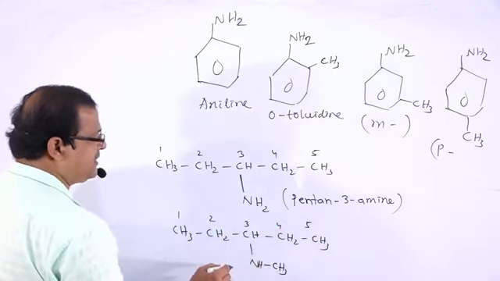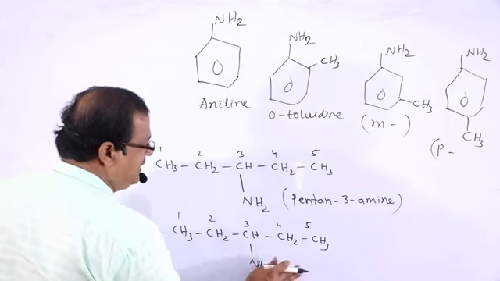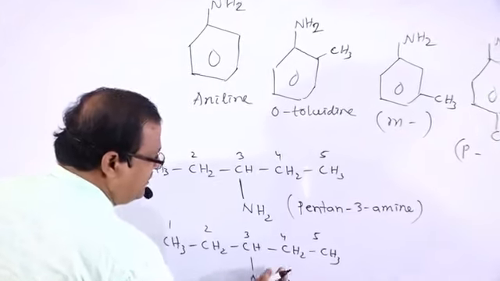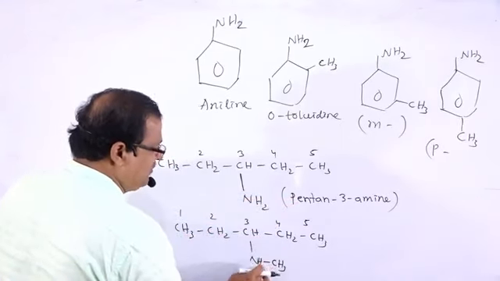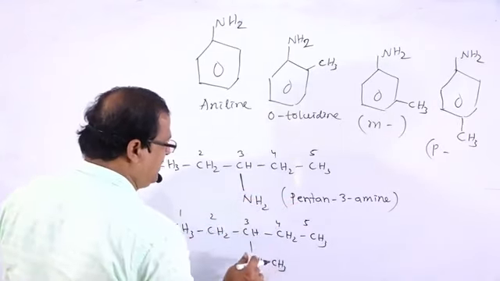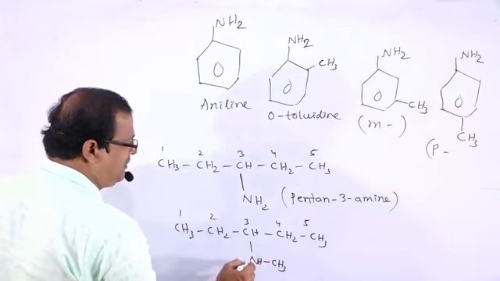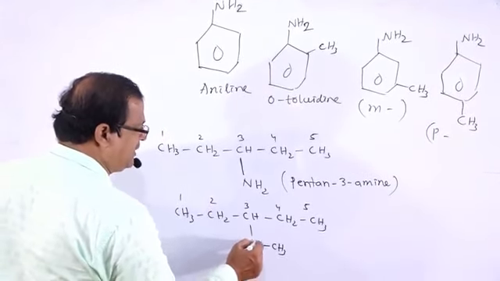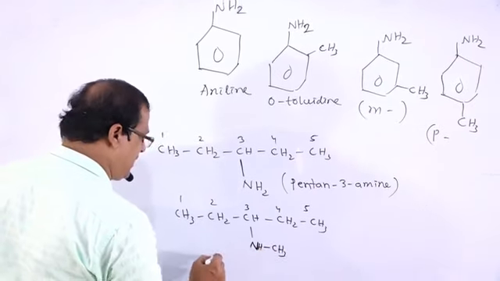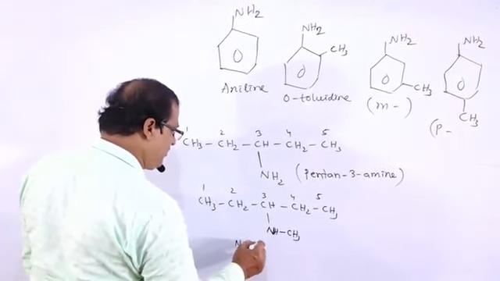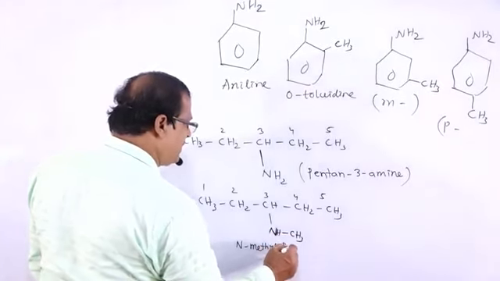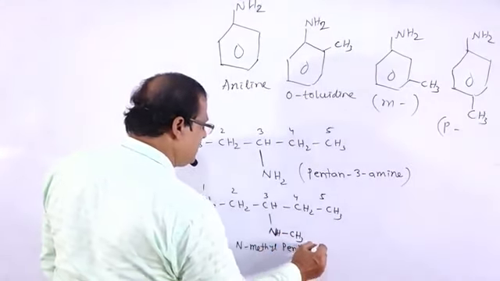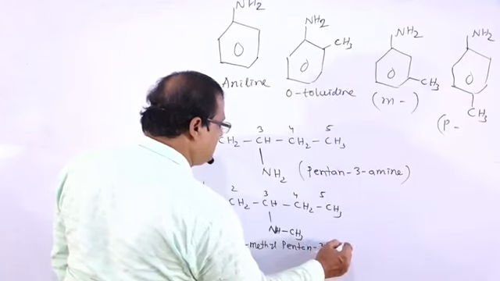If the methyl group is not there, it is pentan-3-amine. From that pentan-3-amine, the nitrogen atom contains a methyl, so it is N-methylpentan-3-amine.